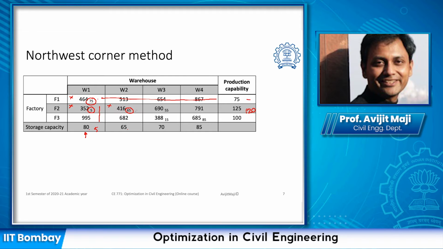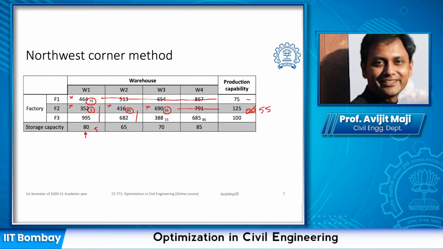It satisfies this column, so I strike out this column and the northwest corner is now here. In this case, I have already satisfied 65, so from 120 we have 55 remaining to assign. Column-wise we have 72, so the maximum we can assign here is 55. It satisfies this row, so we can strike off this row.